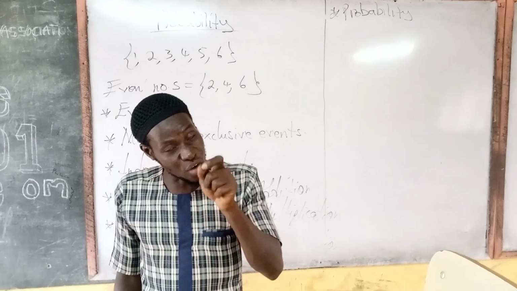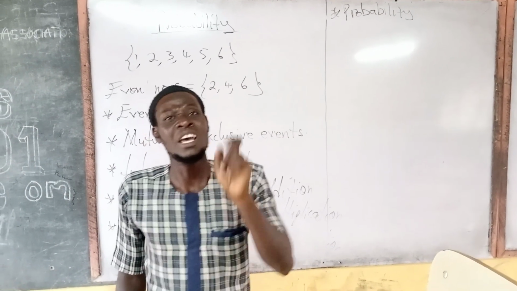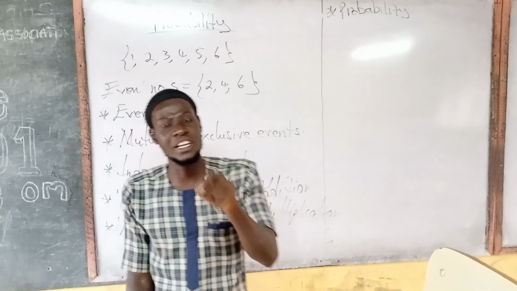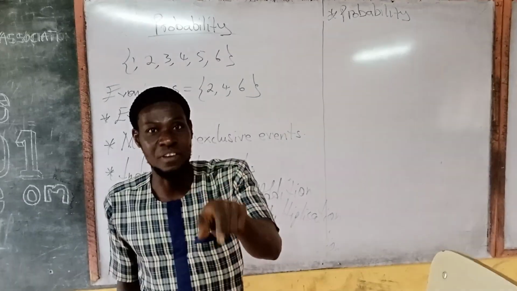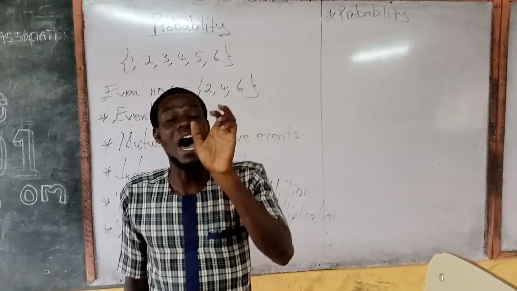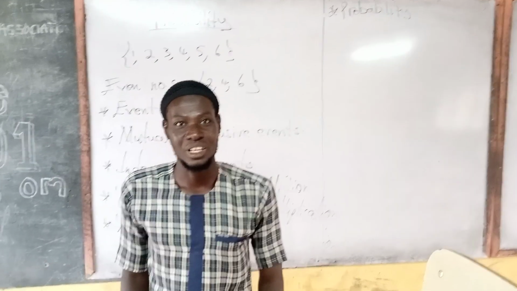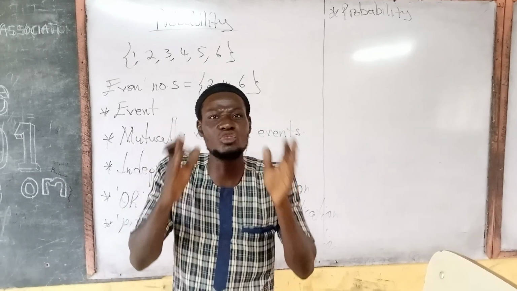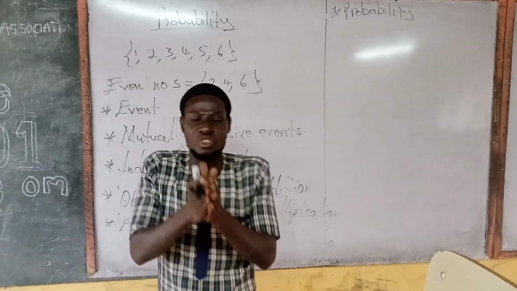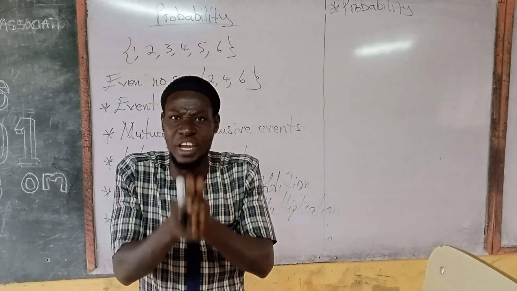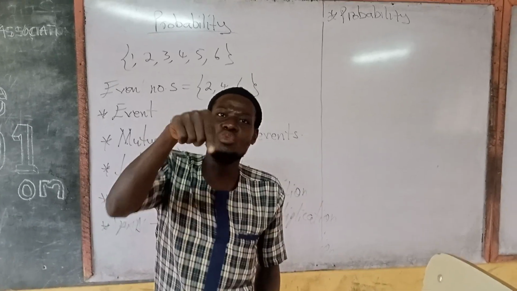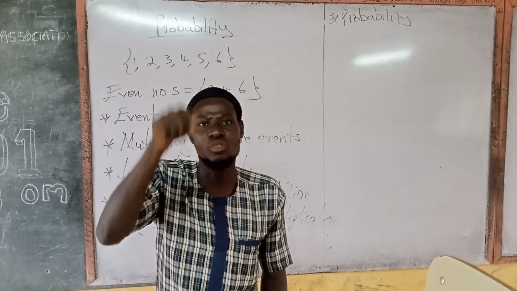That is the chance of an event occurring in an experiment. And the chance of an event occurring in an experiment is not enough until we assign a numerical value to that chance.